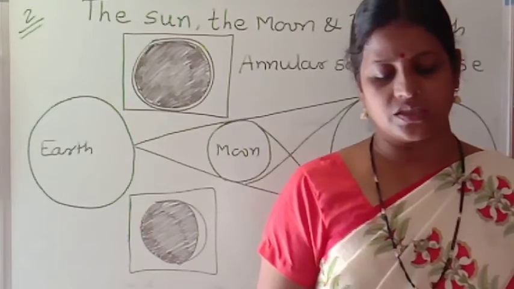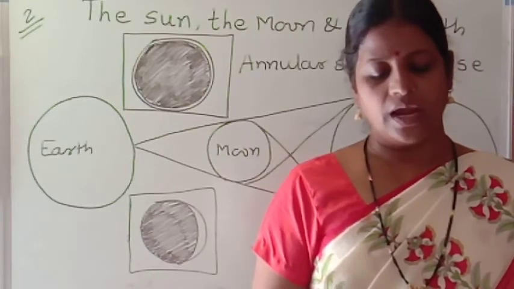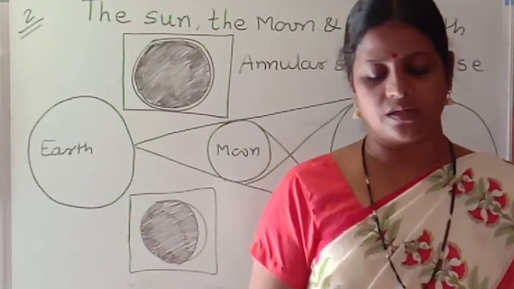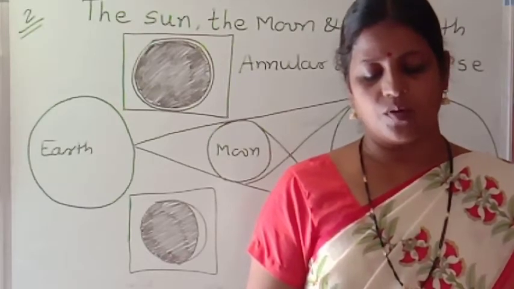From a very small region of the earth, only an illuminated edge of the sun disk is seen in the form of a ring.